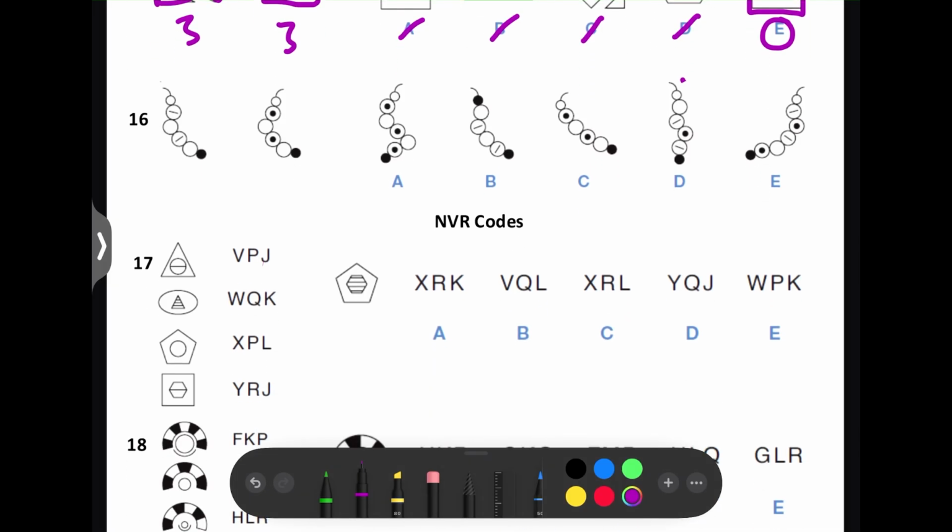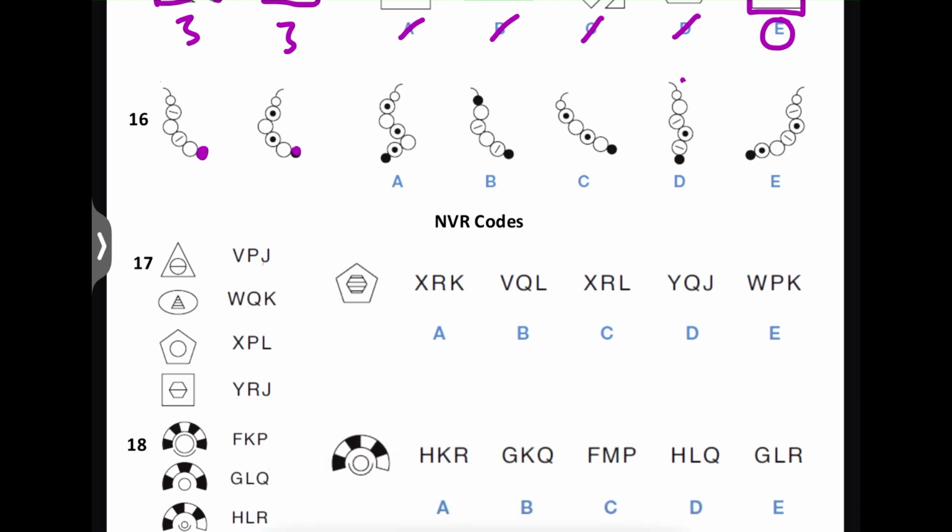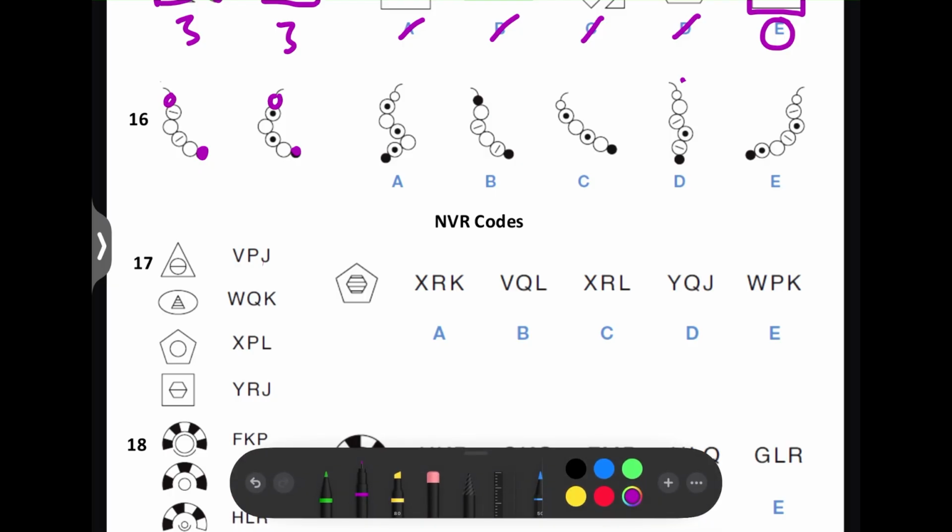Next question. So here we've got these circles joined together with a curved line at the end. So as you can see, this circle is always black, the end one, and then the opposite end is always white. So that means we can rule out B because it's black here. And then also, as you can see, there's only 2 of the circles that have a pattern or different shape.